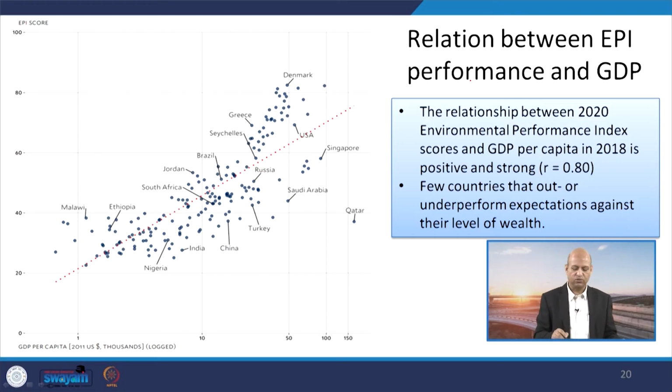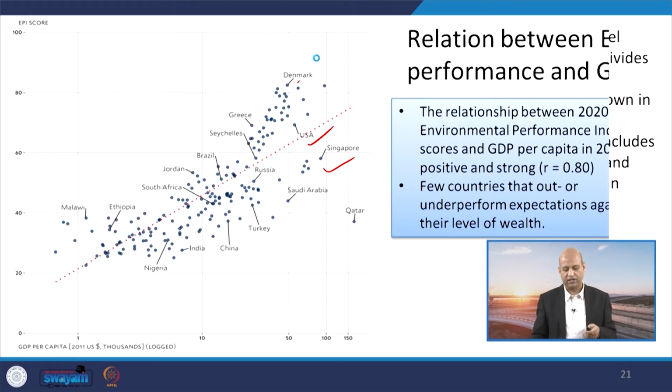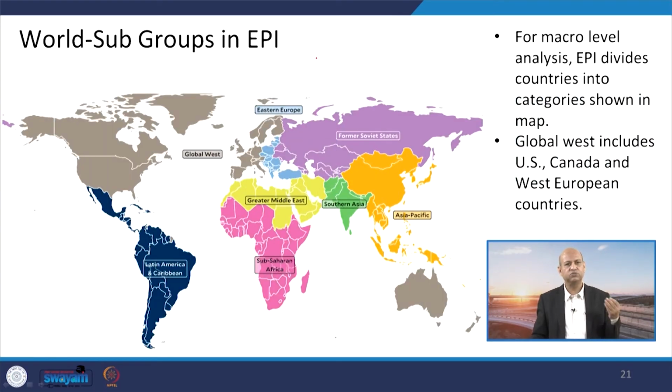In that sense also you can see those countries which have very good GDP like Singapore, USA, Denmark, etc., have a very good environmental performance index score. So, that relationship is very direct, and that means we should grow the economy also to tackle environmental problems, but initially there will be some issues and those have to be tackled with proper policies.